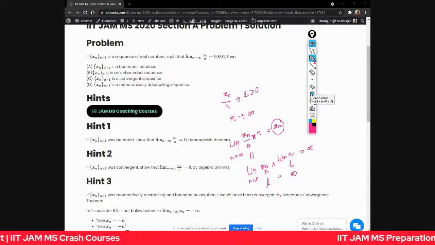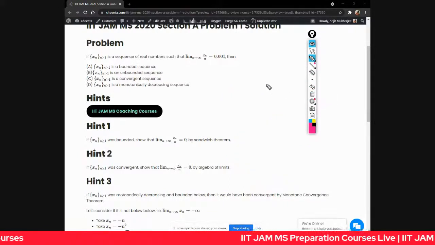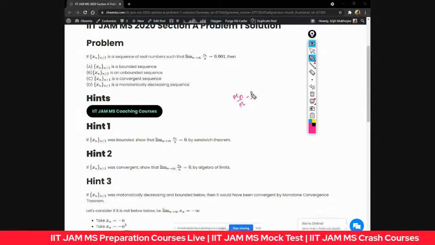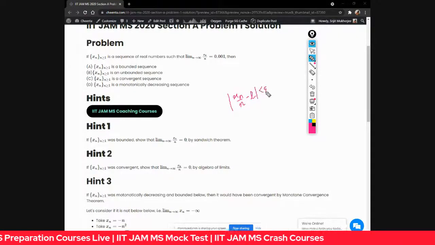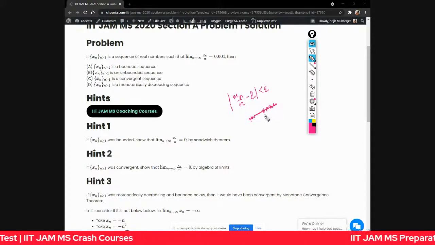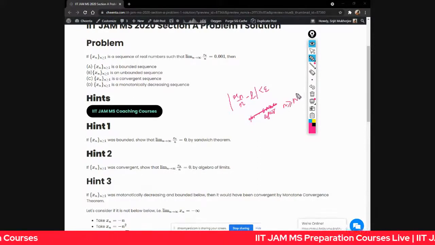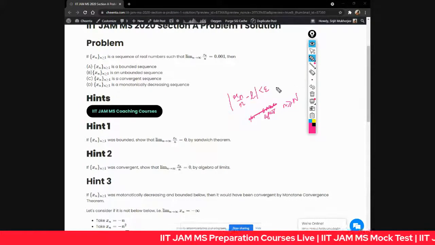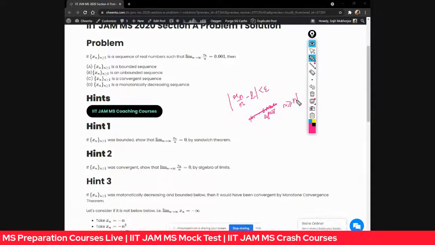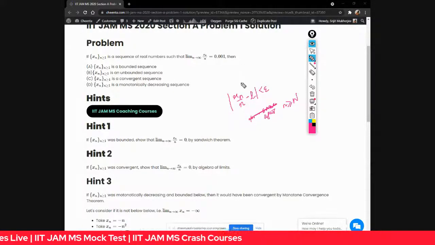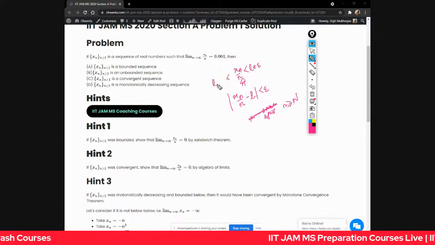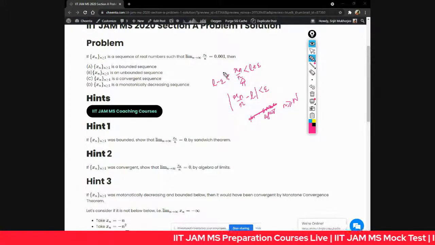But how can you show it mathematically in detail? Let's show it. You will again use the epsilon definition. That xn by n goes to L means that the modulus of xn by n minus L is less than epsilon for all n greater than some N. Let's take epsilon to be some positive real number. That's the definition of the existence of the limit of xn by n. So this shows that xn by n is less than L plus epsilon and greater than L minus epsilon, where epsilon is a very small number, so both of them are positive now.